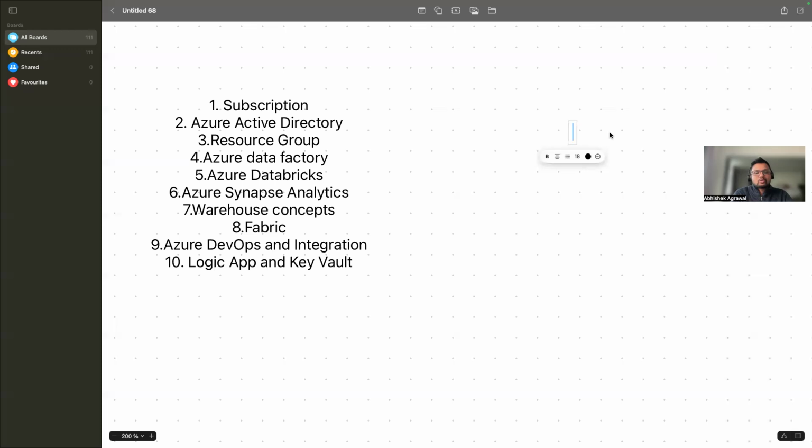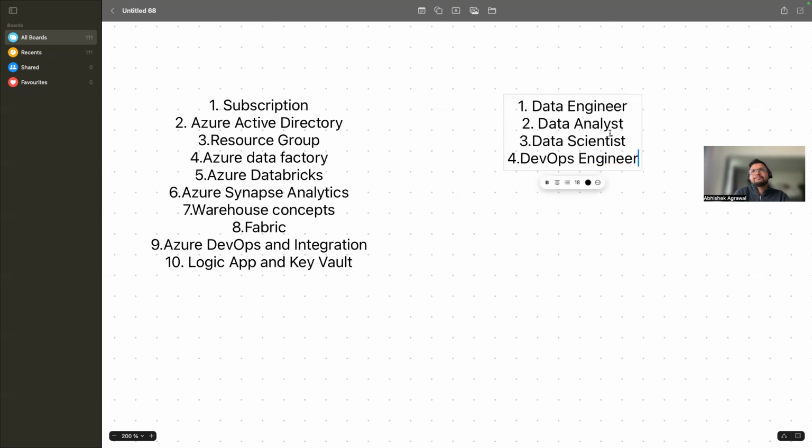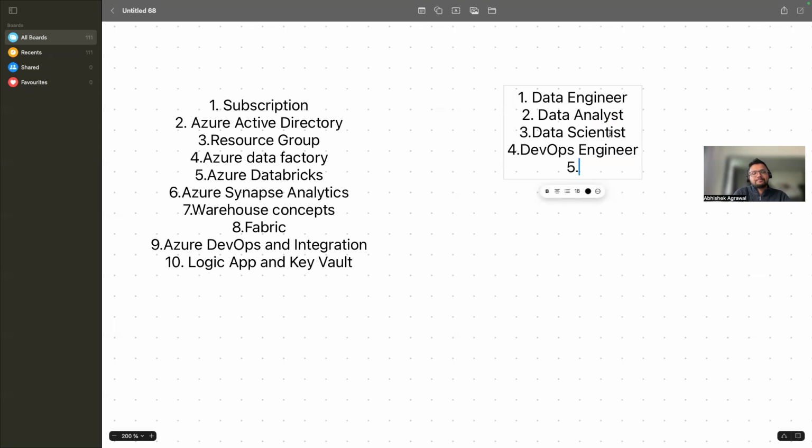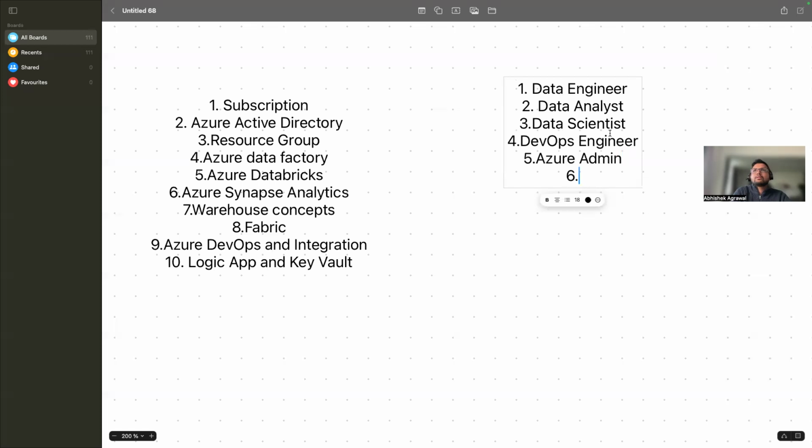You have a data engineer, then a data analyst, then a data scientist, then for example a DevOps engineer, then an admin, and then a data architect.